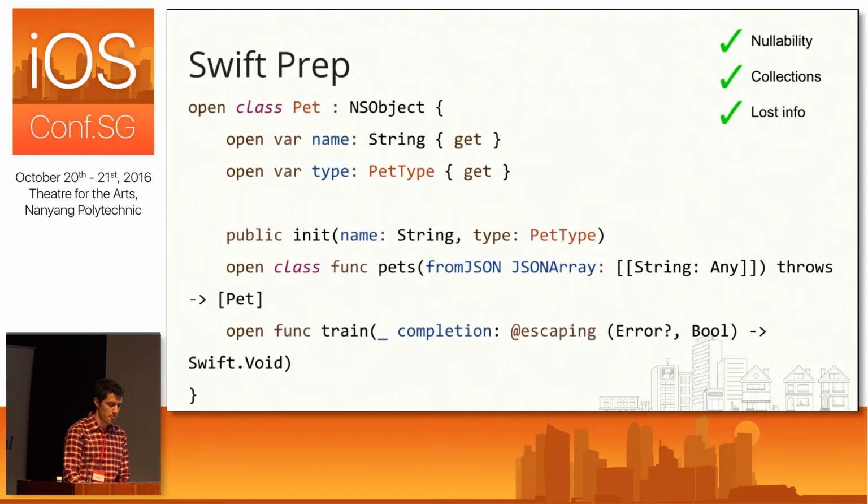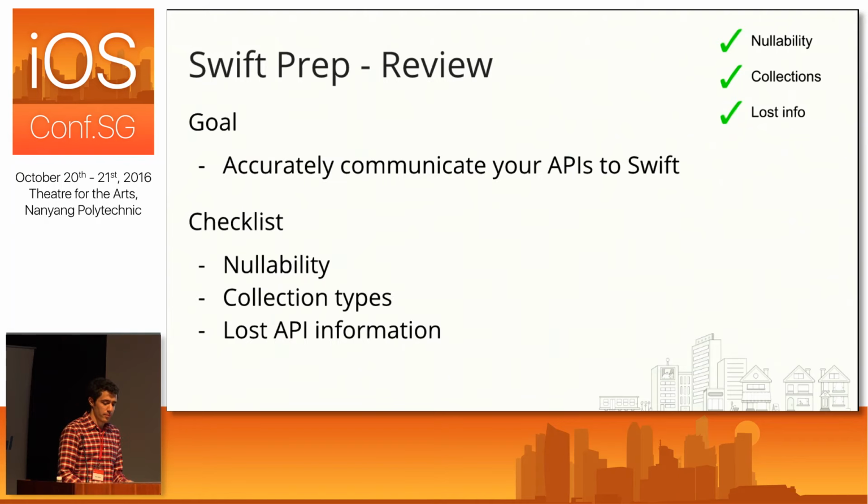All right, so that was the last step on our checklist, and we've already made a lot of headway in terms of making our lives easier in Swift. We have this pet interface that doesn't have any more of the implicitly unwrapped optional types, and we've done a good job of marking up our collections as well. And so, not only did we make our lives easier, again, we more accurately communicated what was going on in our Objective-C header to Swift,